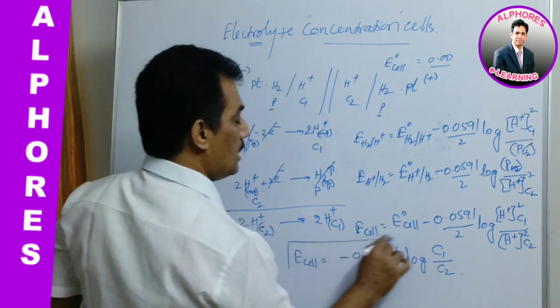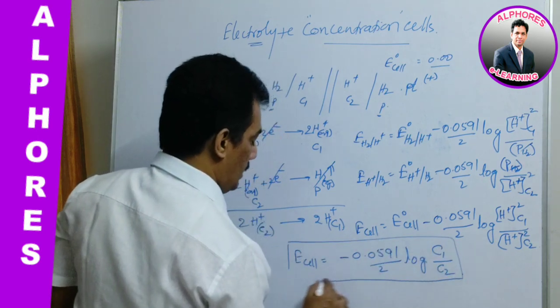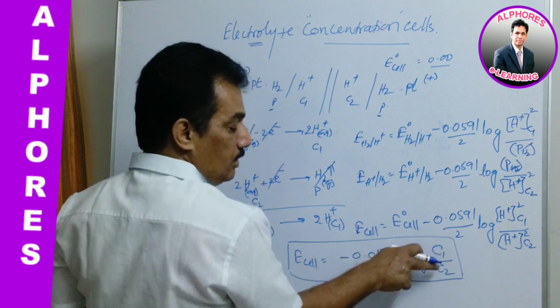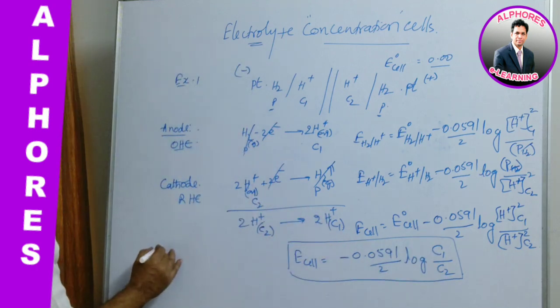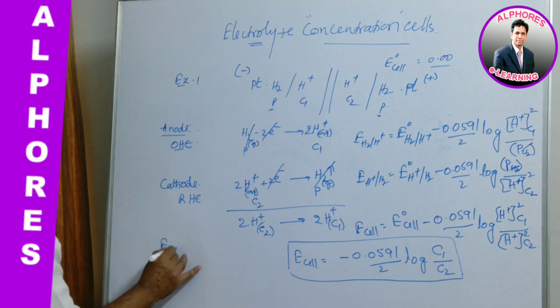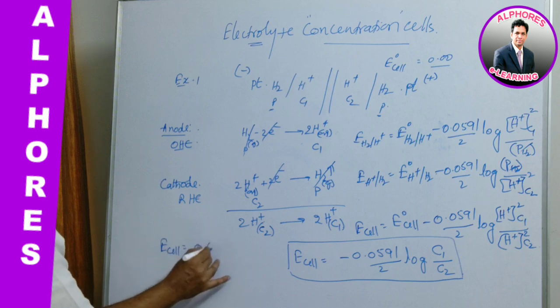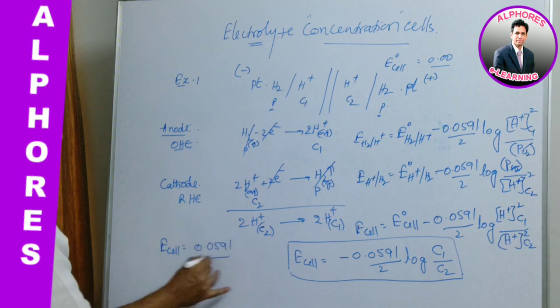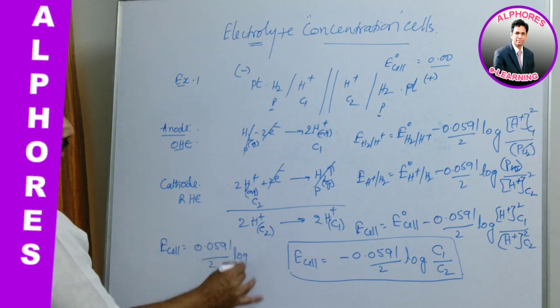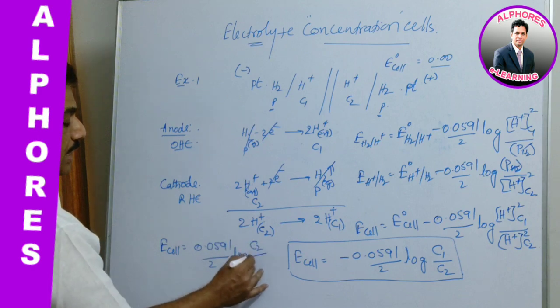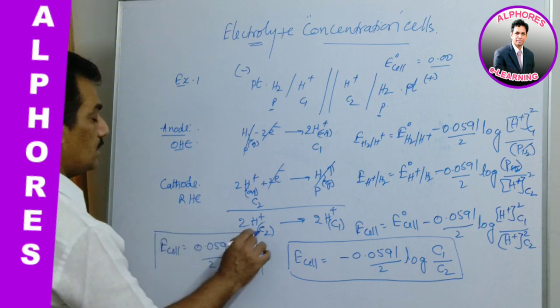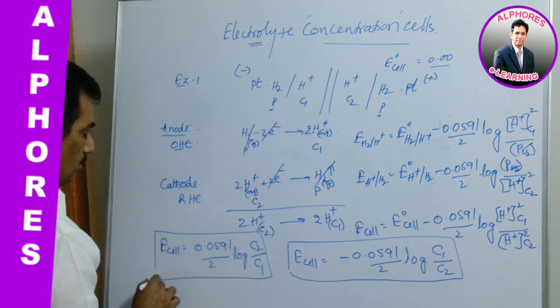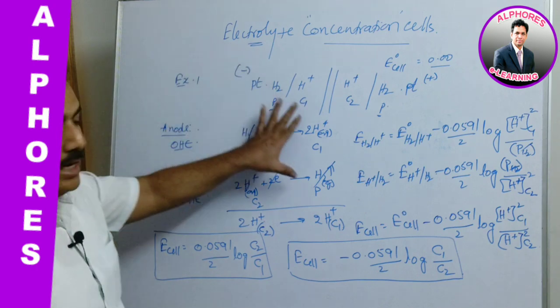Now when this is inverted, the negative sign is cancelled. E cell is equal to 0.0591 by 2 log C2 by C1. This is the E cell of this concentration cell.